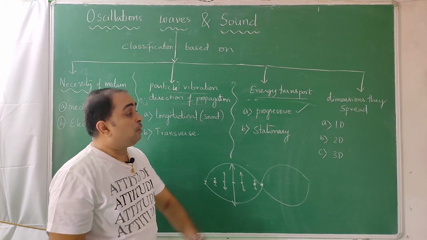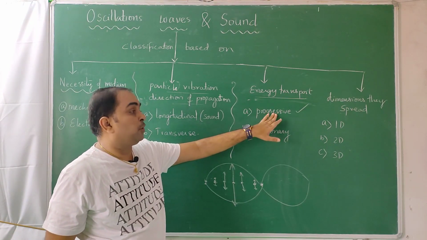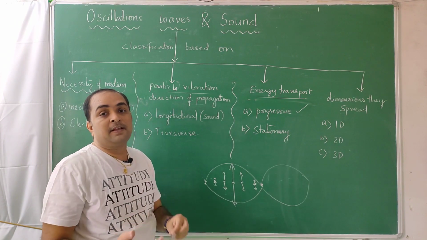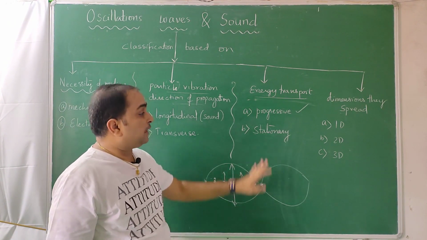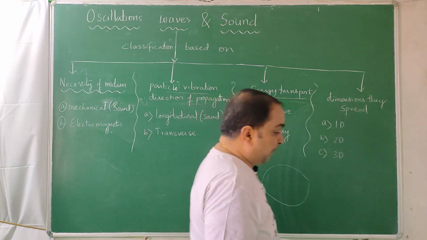When we do a topic called progressive wave and we derive an equation, there we will give a very lengthy discourse on progressive waves. Similarly, when we are explaining stationary waves, there are a lot of things you need to learn about it, and there we will give a discourse or explanation on stationary waves. Coming to this.